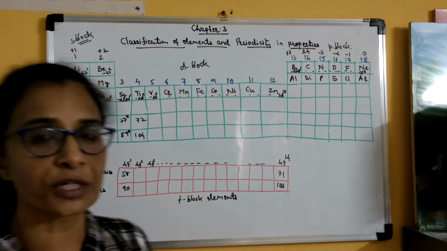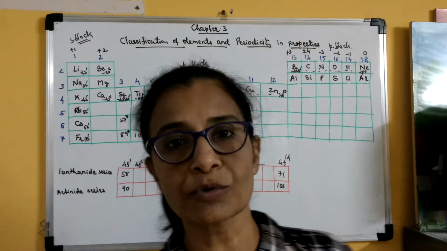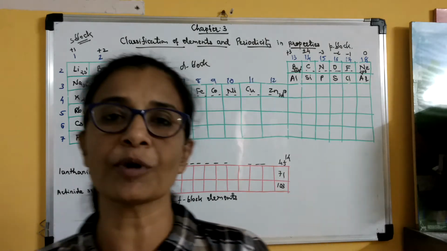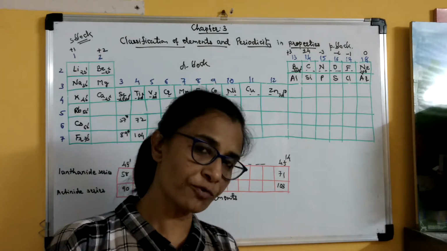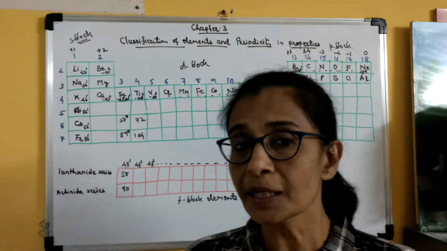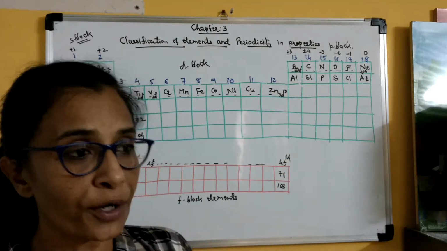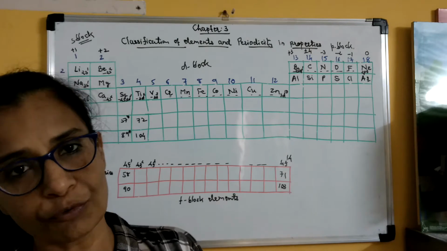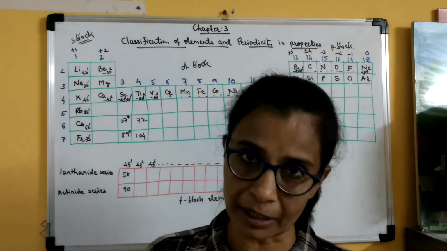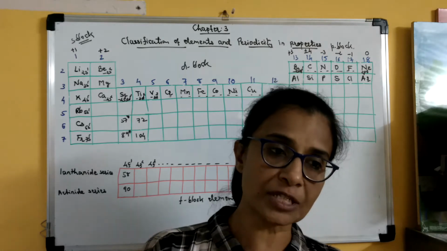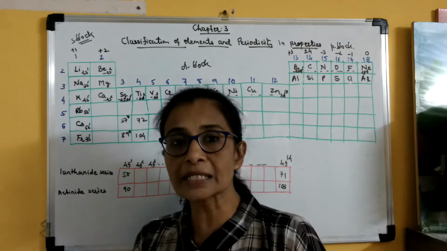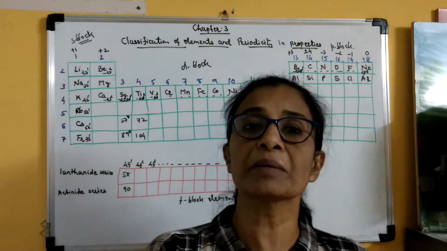Let us go for chapter number 3, which is about the classification of elements and periodicity in properties. So first of all, we will go for classification of elements. Here we will discuss the modern periodic table or the long form of periodic table, which was actually modified by Mendeleev. Mendeleev, when first time gave classification, he arranged the elements in increasing order of their atomic mass.